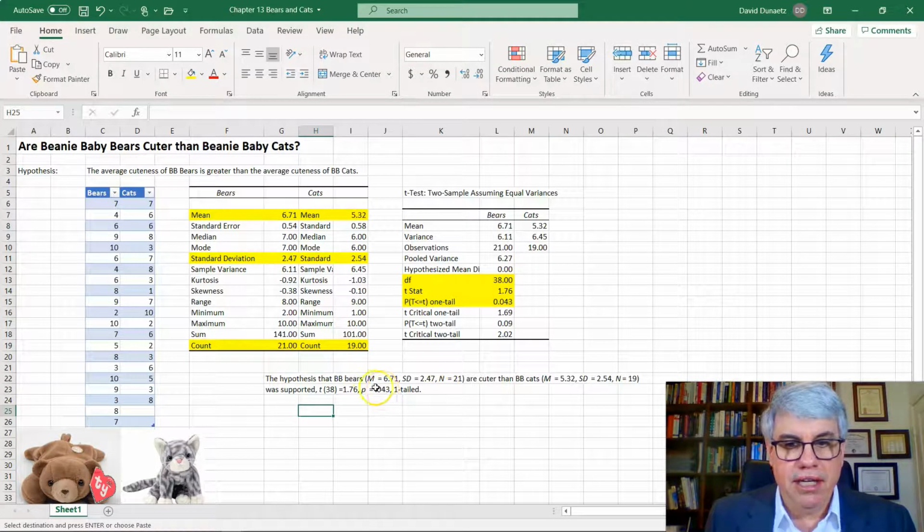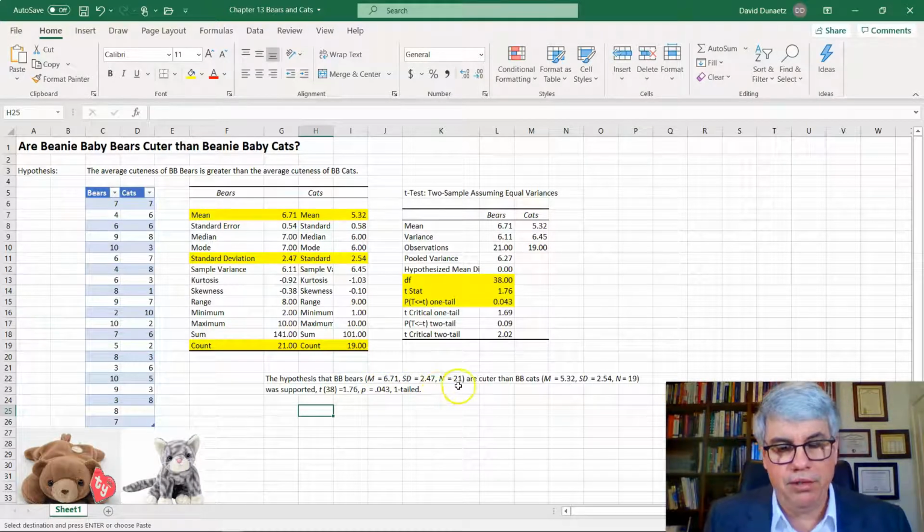And then, so it's italics, space, equals, space, and then 2 decimal points for everything. Are cuter than Beanie Baby cats, and again, we report the mean, the standard deviation, and the n, and the M, SD, and N are all in italics, and you put a space before and after the equal signs.